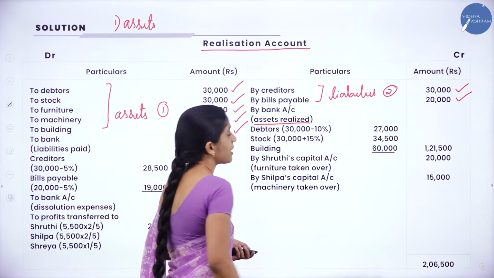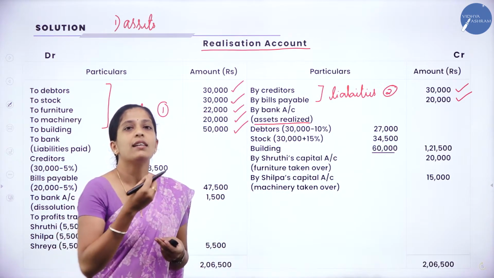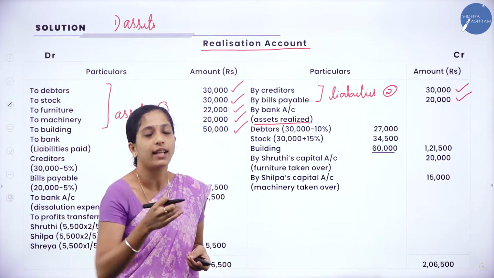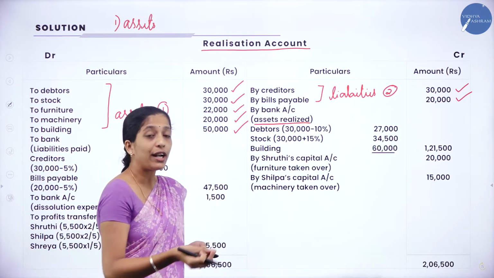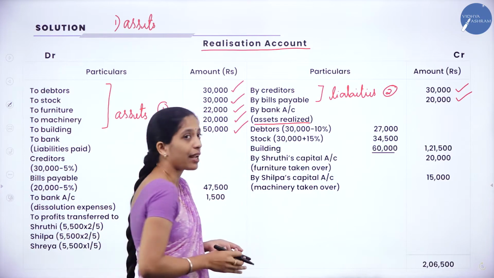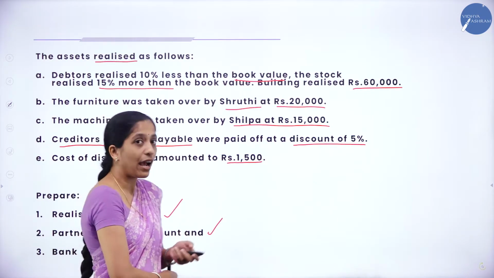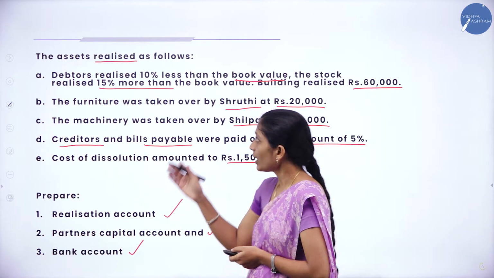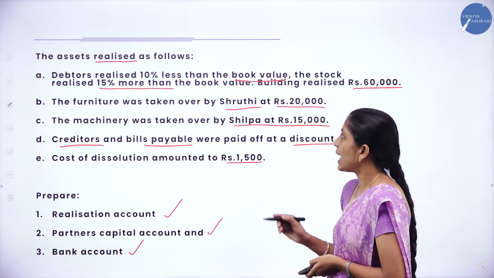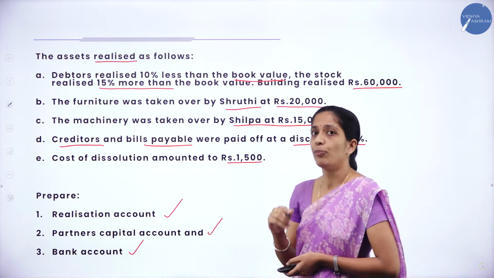So, what do you mean by assets realized? It's nothing but we are selling the assets. We have sold the assets. Now, where do we get this information about the assets which have been sold? Now go through the adjustments. So they have given directly, right? What they have given: debtors realized 10% less than the book value.